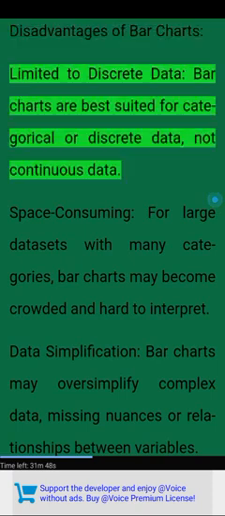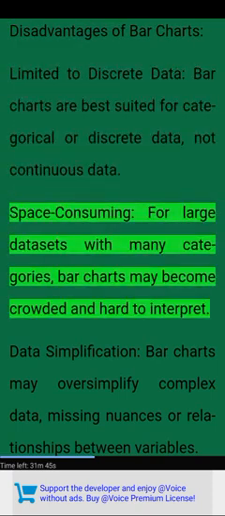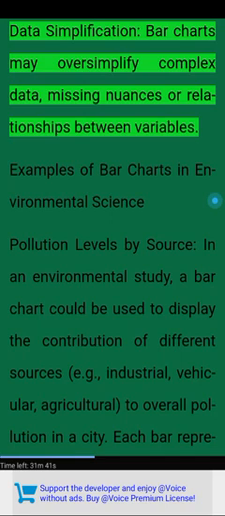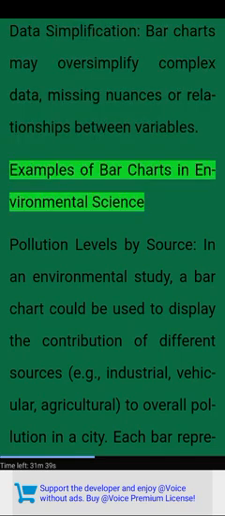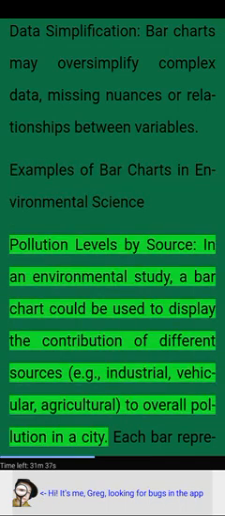Disadvantages of bar charts. Limited to discrete data. Bar charts are best suited for categorical or discrete data, not continuous data. Space consuming. For large datasets with many categories, bar charts may become crowded and hard to interpret. Data simplification. Bar charts may oversimplify complex data, missing nuances or relationships between variables. Examples of bar charts in environmental science.